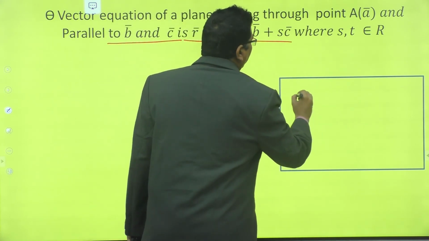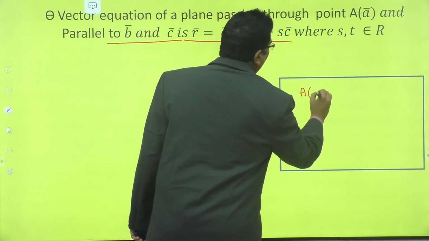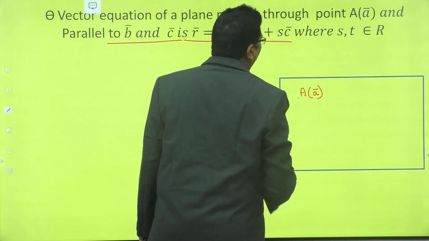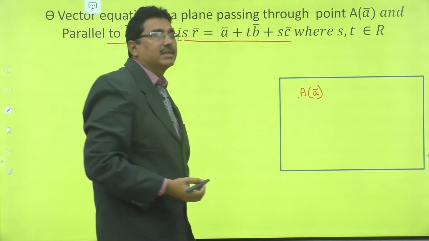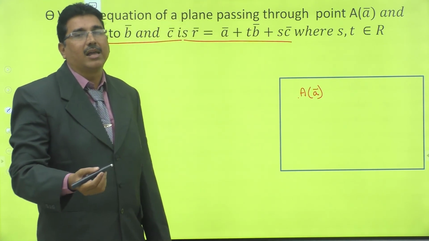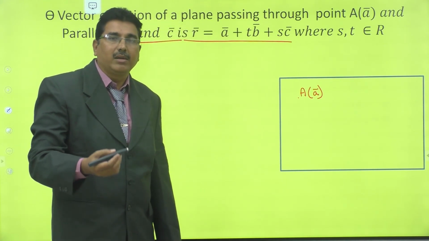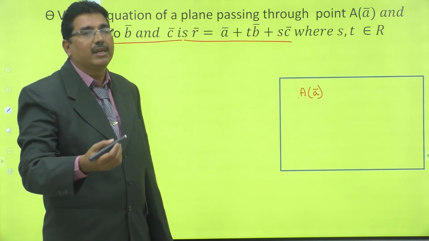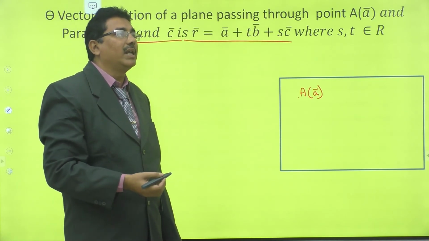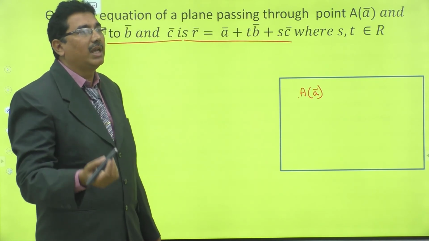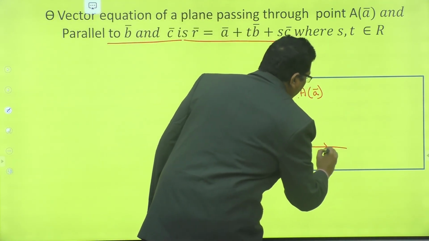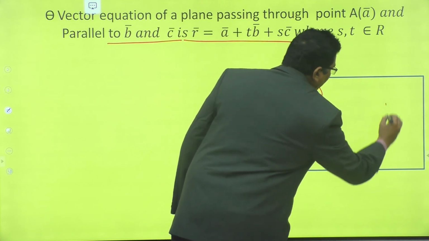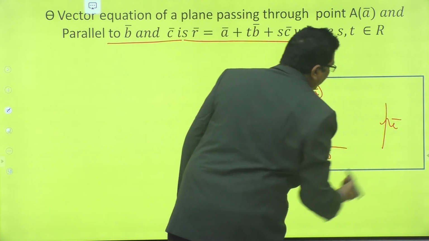This is a plane passing through point A whose position vector is A bar. Here the vectors B bar and C bar are parallel to the plane. It means that B bar and C bar lie on the same plane or on a plane parallel to this plane. Suppose this is vector B bar, this is vector C bar.